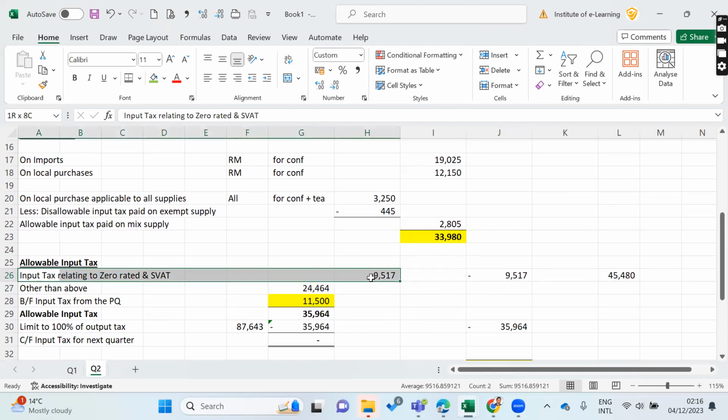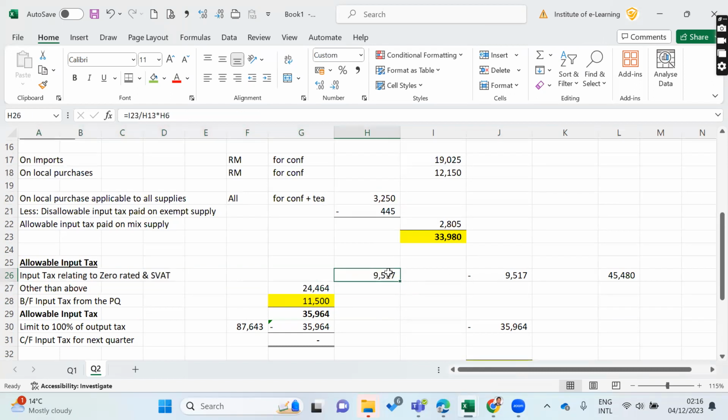For disclosure purposes, we have taken that separately. Even if you haven't taken it, your answer will be the same. But in some professional exams you will get marks for this apportionment as well, for input tax attributable to zero rated supplies. In that case, you have to do this part.